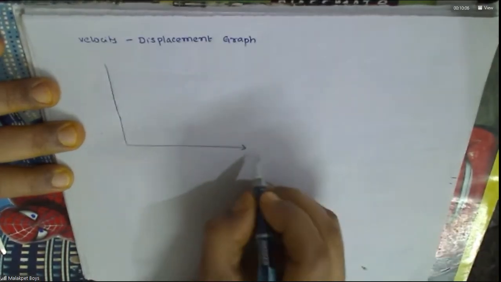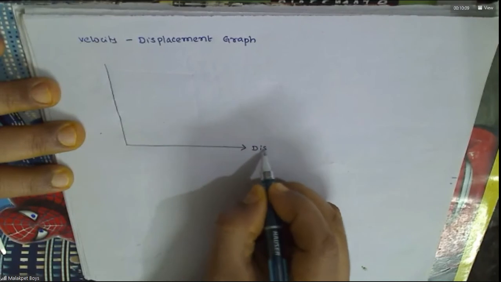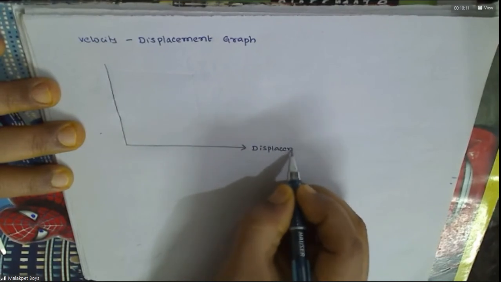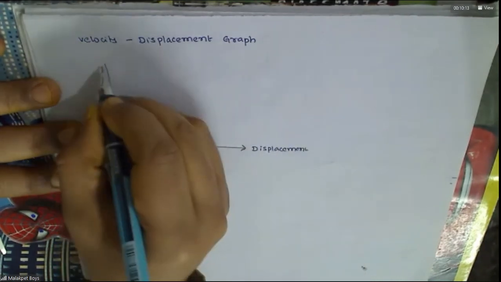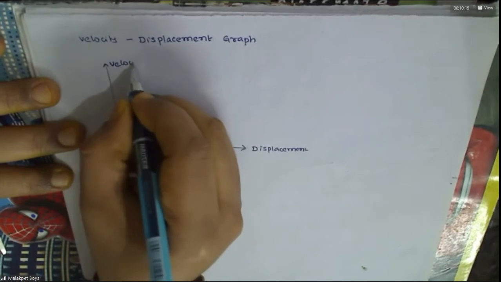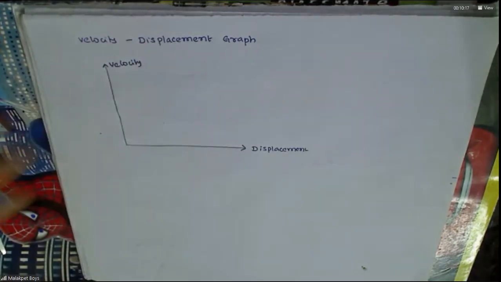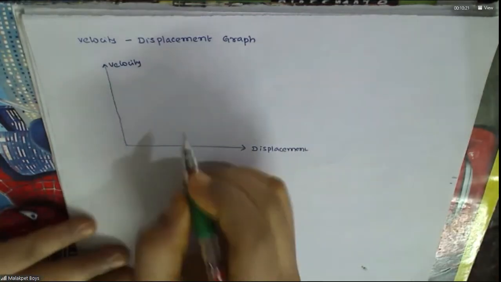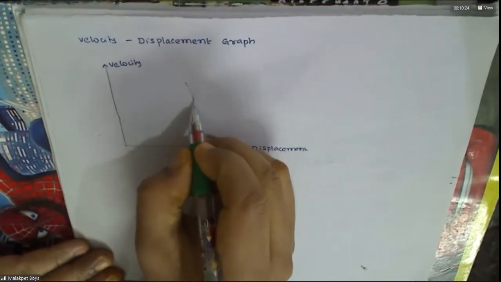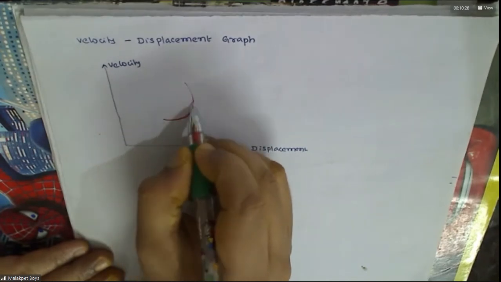Displacement is the independent variable, because as displacement changes, the velocity changes. So this is the displacement side, and this is the velocity side. Suppose the graph takes a shape like this. Not necessarily; I'm just taking an example.